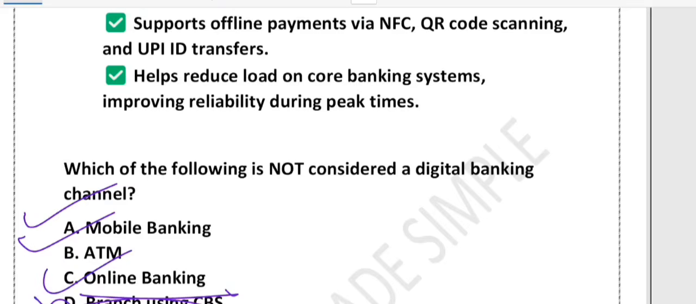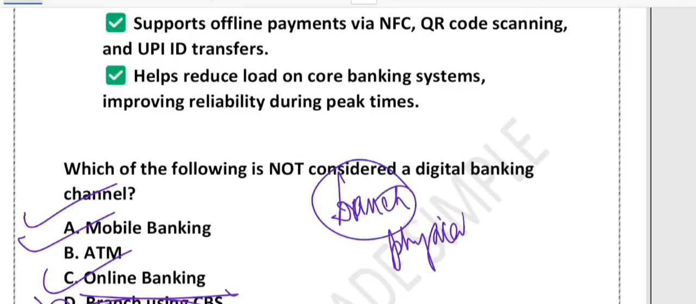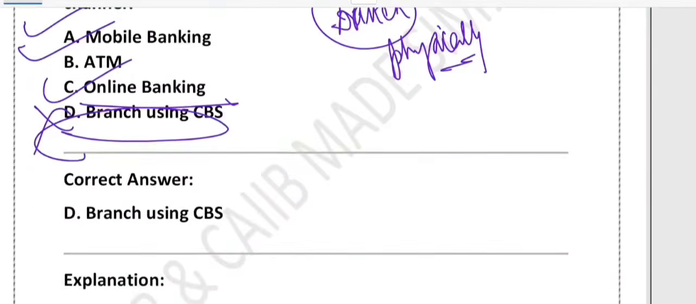What about branch using CBS? This is not. CBS means core banking system. This helps the bank connect all branches, so your account works everywhere. But here's the catch. You still have to go to the branch physically to use it. So this is not a digital channel. Option D is correct. Right? So that's the point.